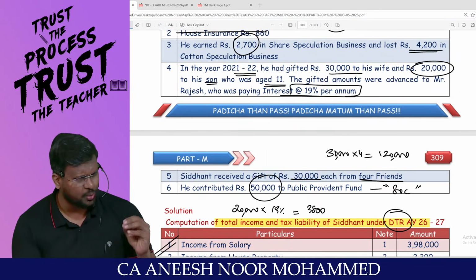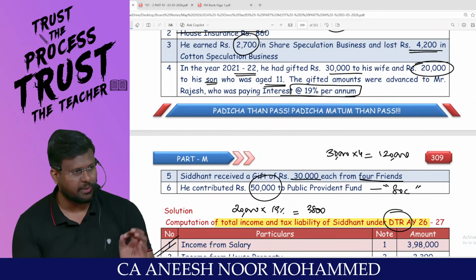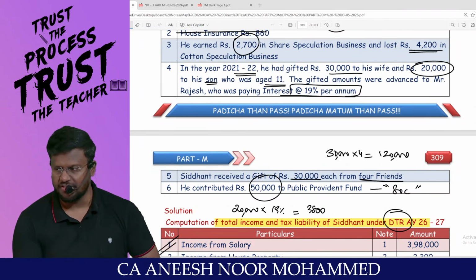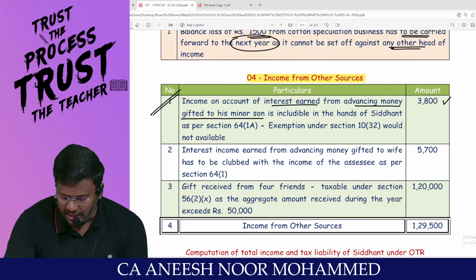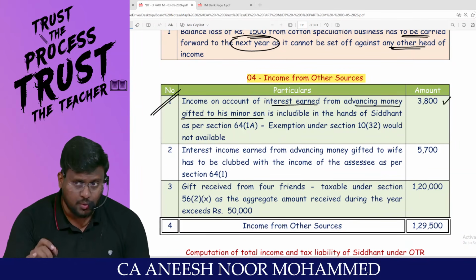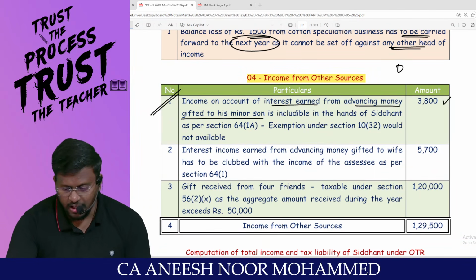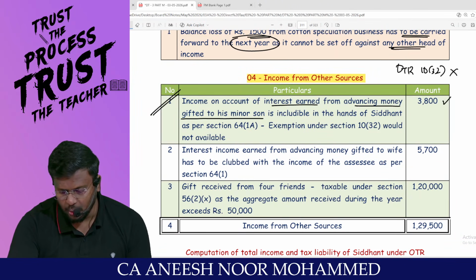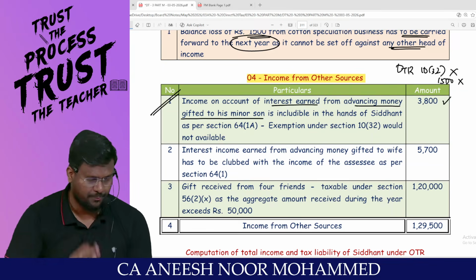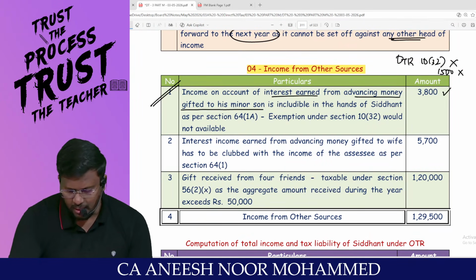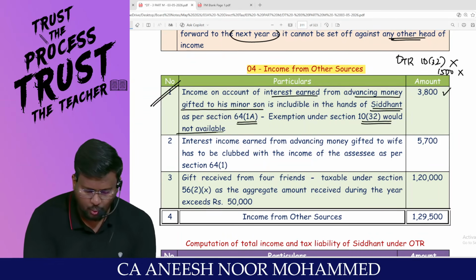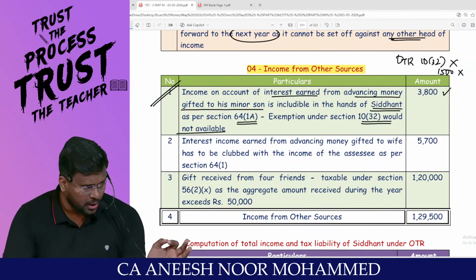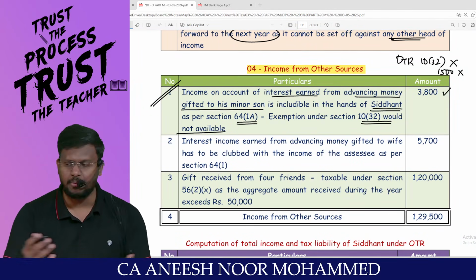In order to get interest, do you need any skill? No, sir. Even a beggar puts an FD, the bank will give interest. No skill is required to get the interest. So, my dear lovable students, this 3,800 will be taxable in the hands of the parents who have higher income. And under the default tax regime, the 10(32) 1,500 rupees concept is also not there. Sir, minor son's income is includable in the hands of the parent under 64(1A). Exemption under 10(32) would not be available. But if you are travelling through the optional tax regime, this 1,500 can be claimed as a deduction.